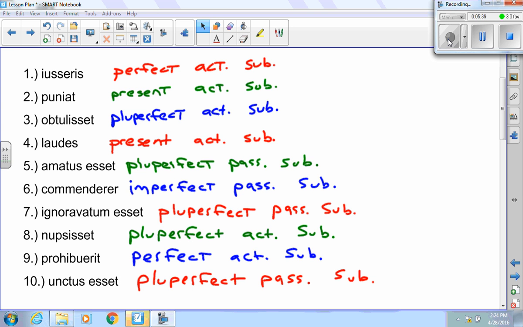Hopefully you came up with these. You have a perfect active subjunctive. Number 2, present active subjunctive. Number 3, pluperfect active subjunctive. Number 4, present active subjunctive.